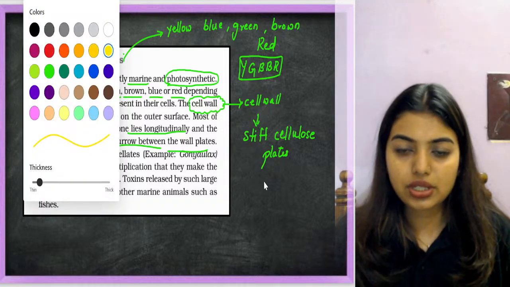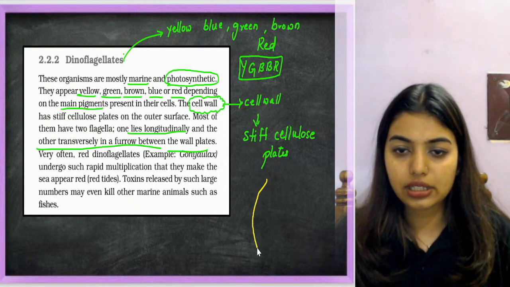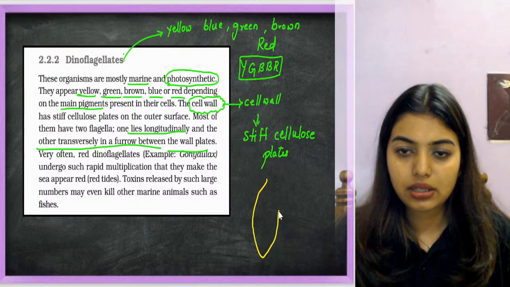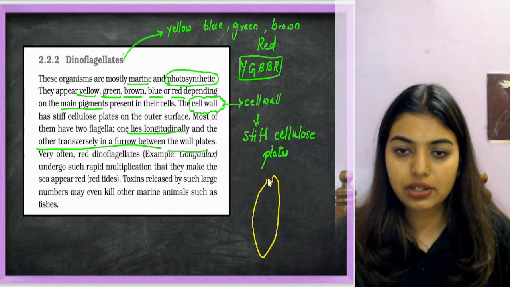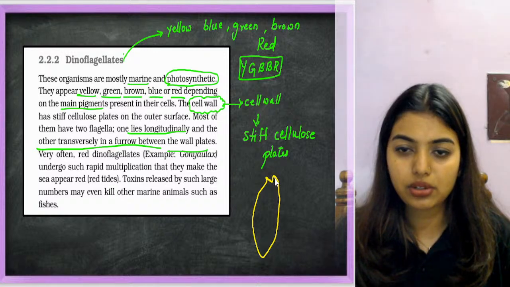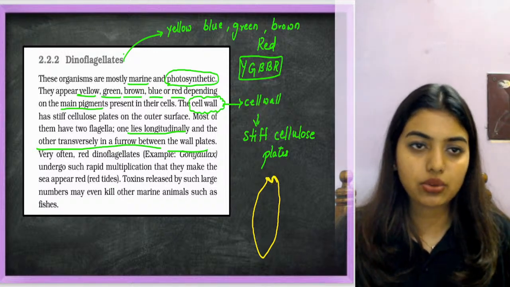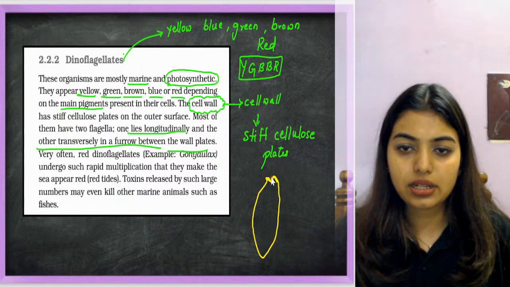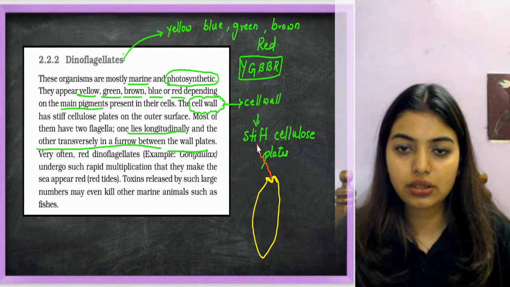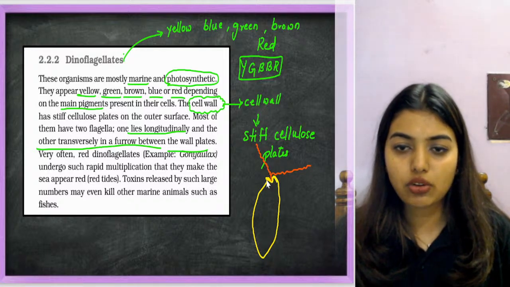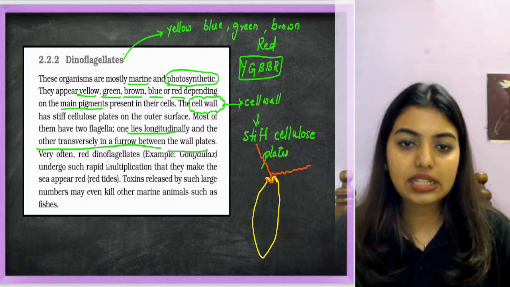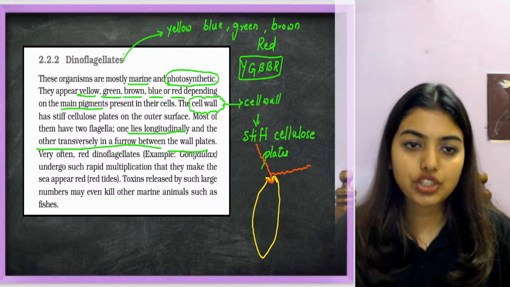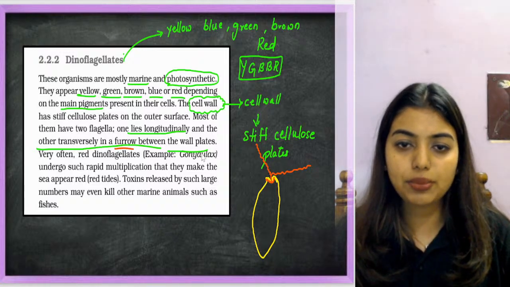So students, let's draw the dinoflagellates like this, and let's give it a furrow. There's a furrow here. Through this furrow, there is one flagellum coming longitudinally and one flagellum coming transversely. So they're talking about this furrow. They're telling that one lies longitudinally and the other transversely in a furrow between the wall plates.